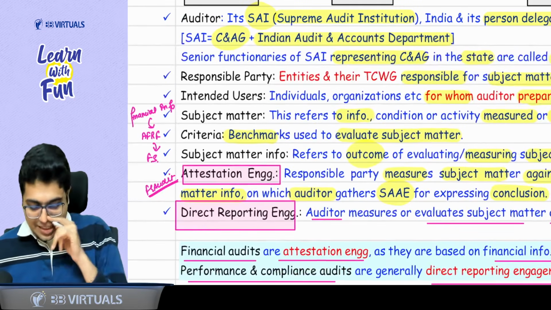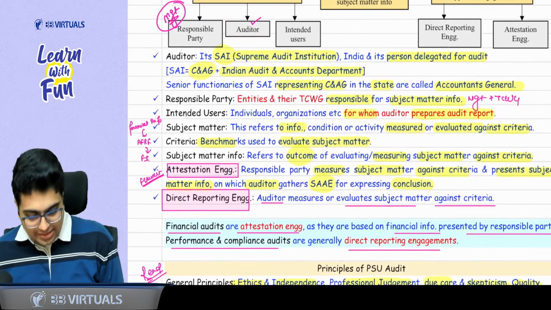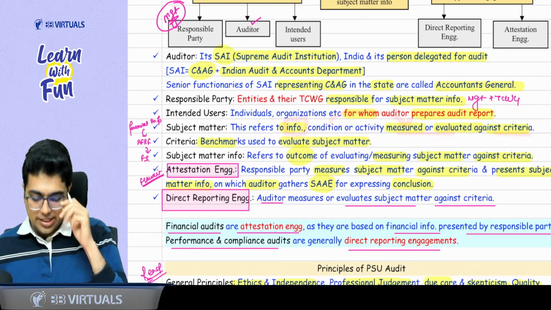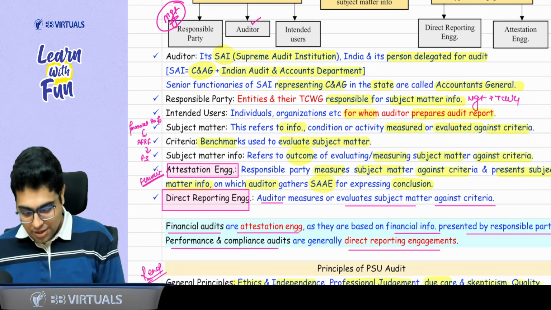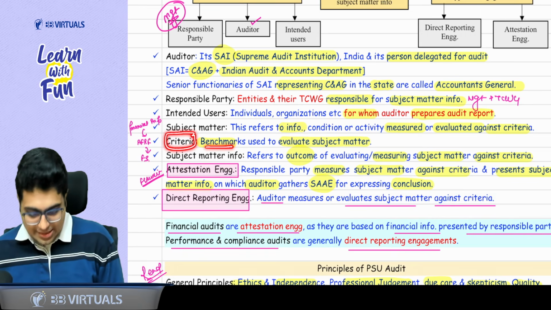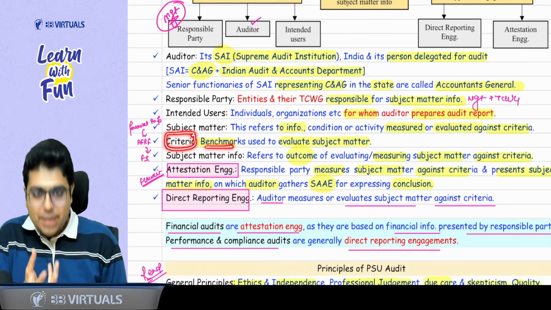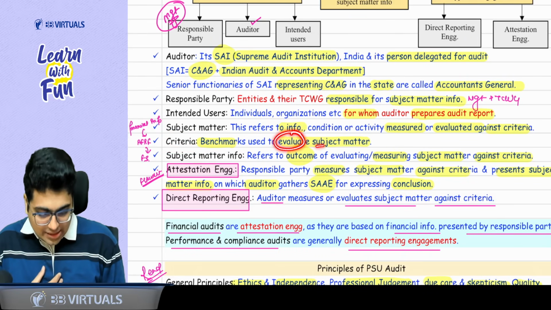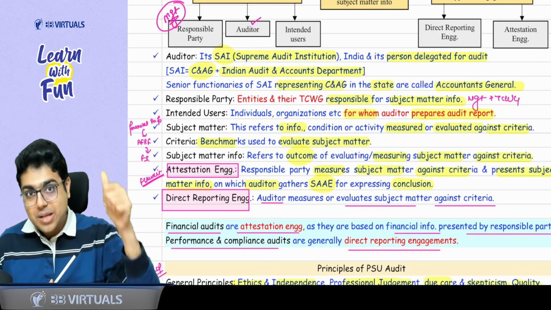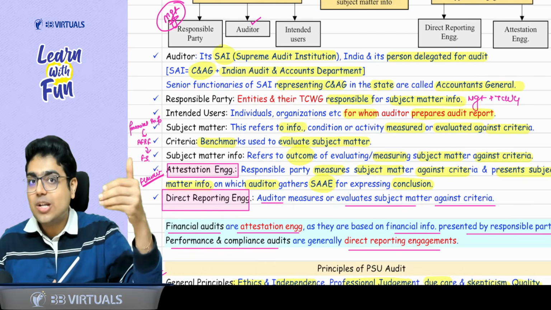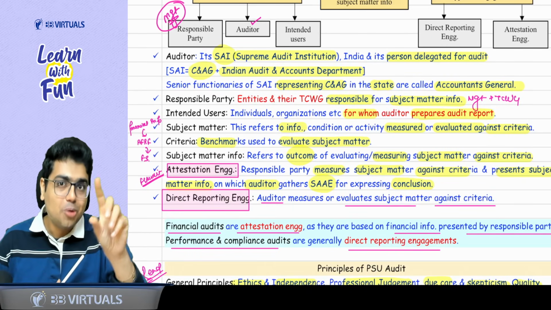So subject matter, again, just read the definition. It is the information which is measured or evaluated against a criteria. So like financial information is prepared as per applicable FRF. What is the criteria? It is like a marking scheme. It is like a benchmark to evaluate the subject matter. So you check whether financial information is as per applicable FRF. Then only you get to know that the financial statements are prepared properly or not.